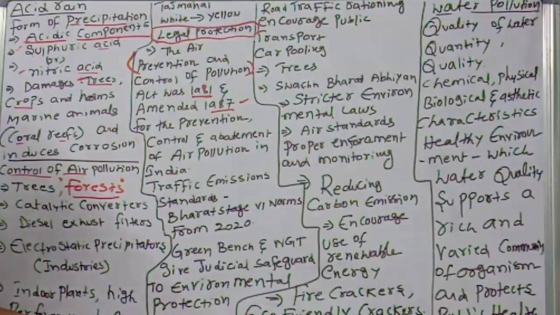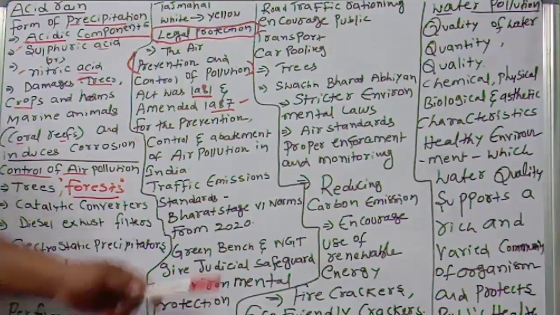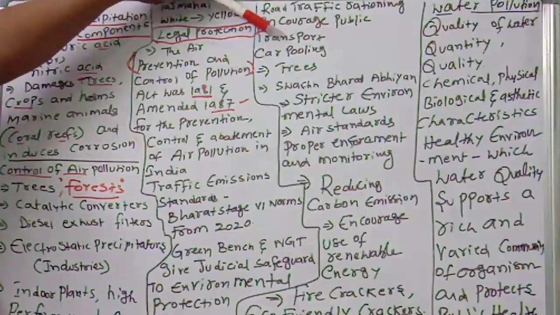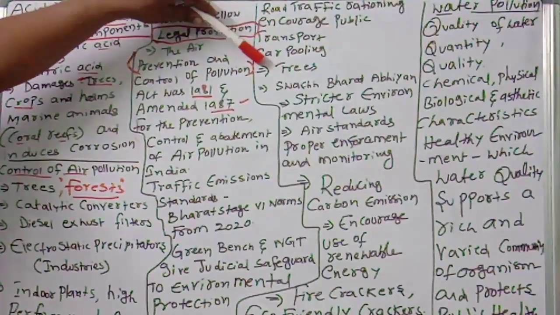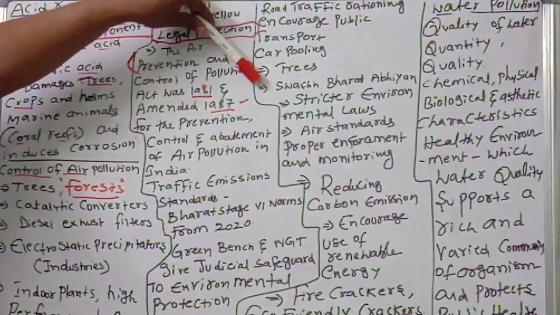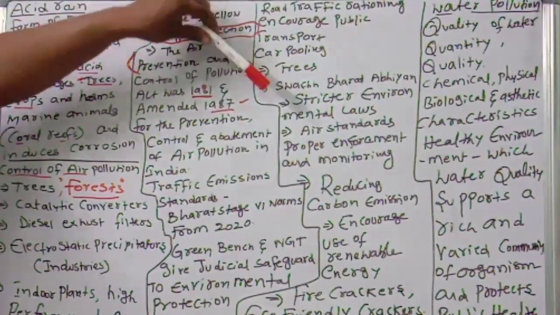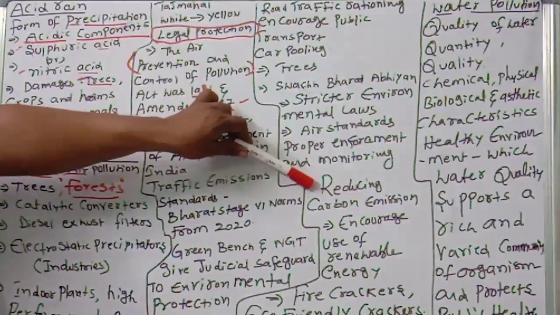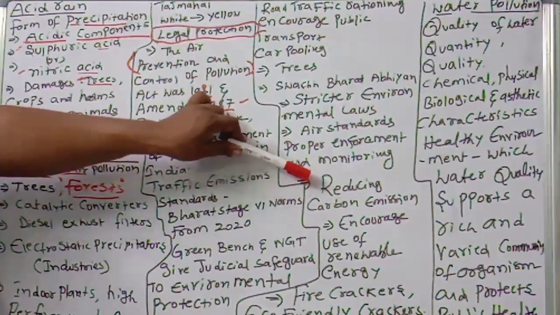Next, in India, especially the steps taken by the central and state governments for controlling air pollution: road traffic rationing, encouraging public transport, carpooling, developing the trees, Swachh Bharat Abhiyan, stricter environmental laws, air standards, proper enforcement and monitoring, and reducing carbon emissions.